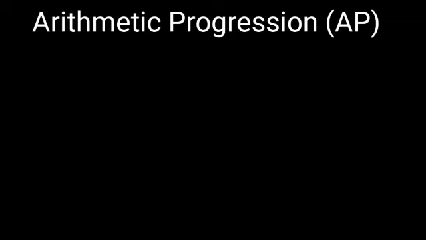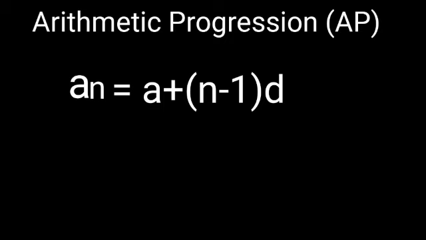Therefore, how do we generalize when we need to find the nth term? The nth term is to be found. So, an will be equal to a plus n minus 1 into d. Wherever there is n, you have to substitute the number given in the an term. Whatever number is given there for the nth term, you have to substitute it in place of n.